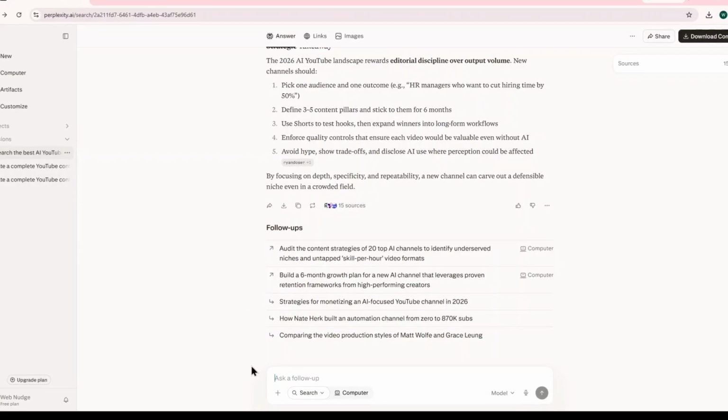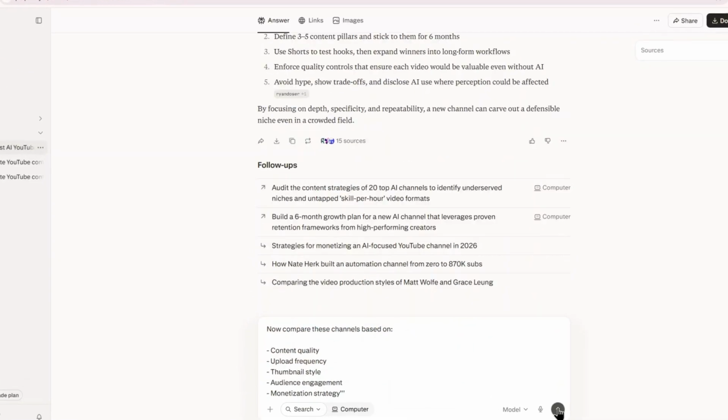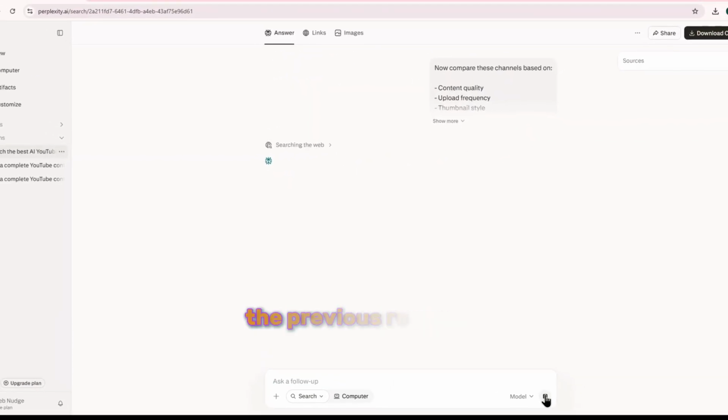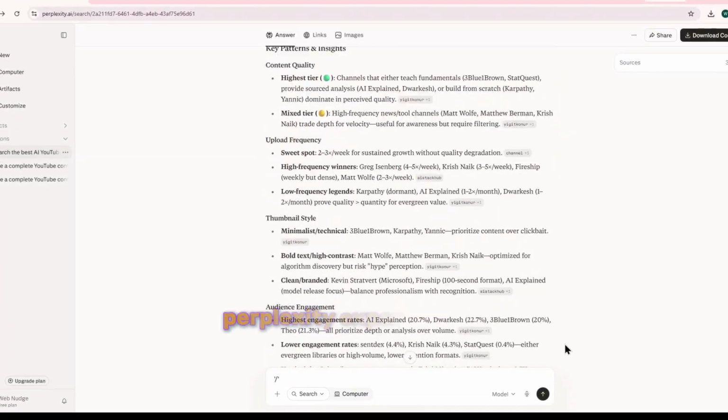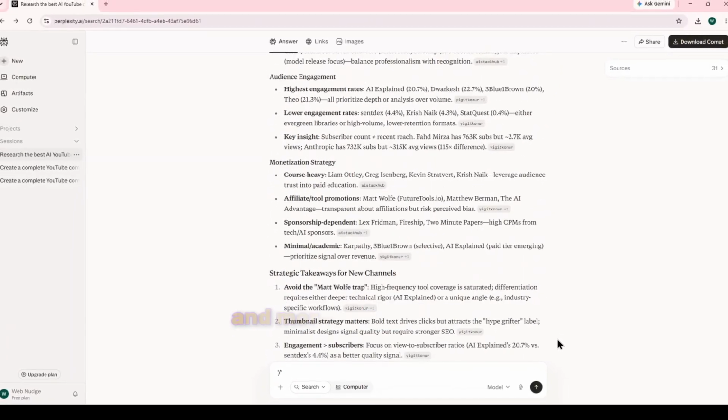Now let's improve the same research instead of starting a new search. This time, Perplexity uses the previous research instead of starting from scratch. Instead of repeating your research, Perplexity expands it with deeper comparisons and more useful insights.